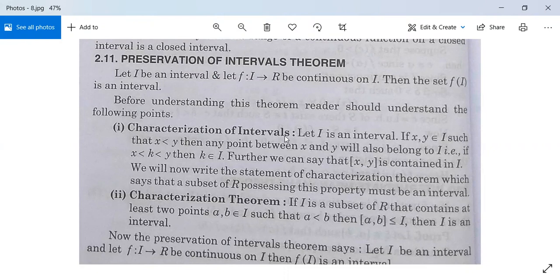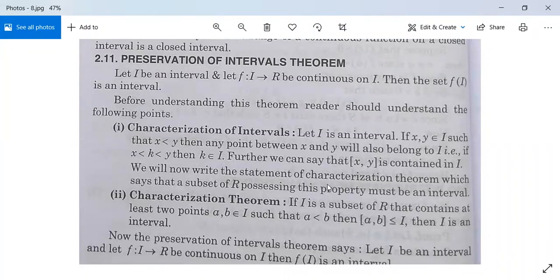First है characterization of intervals. Let I is an interval if x, y belongs to I such that x is less than y. दो नंबर हैं या दो एलिमेंट x, y और x less than y, and both of them are in I. Then any point between x and y will also belong to I. यानी x और y के बीच का कोई पॉइंट है तो वो भी I में होगा. That is, if x is less than k less than y, then this small k belongs to I. Further, we can say that closed interval [x,y] is contained in I. चूंकि x, y I में है, तो closed interval is contained.